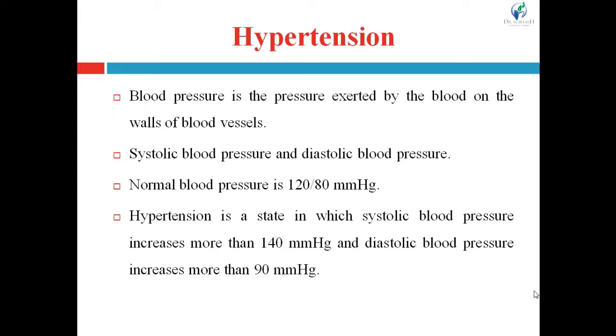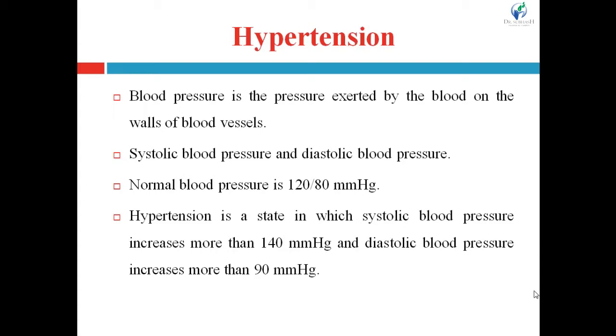So now the heart pushes out the blood into the aorta. The aorta is the largest artery, which distributes the oxygenated blood throughout the body, right? So first the heart pushes out the oxygenated or purified blood into the aorta, and then the aorta distributes the purified blood throughout the body, right?